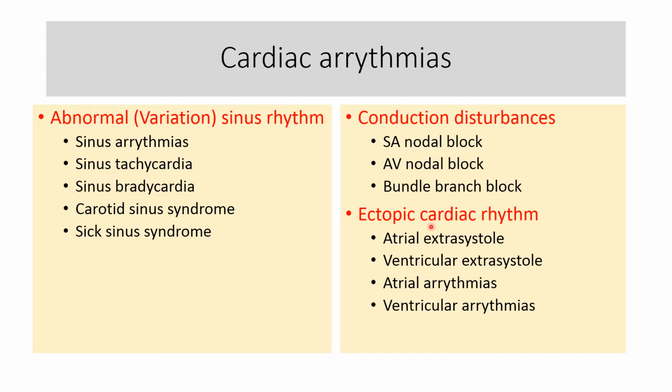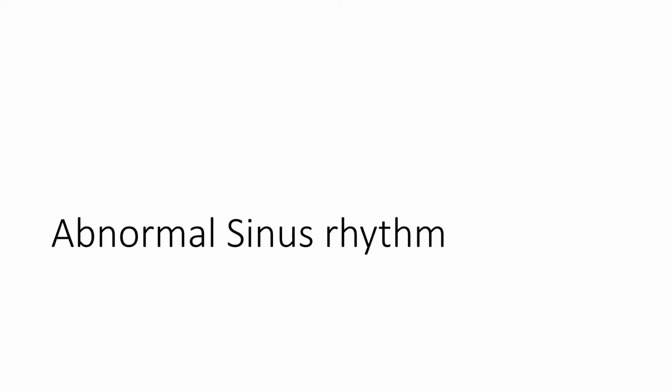Ectopic cardiac rhythm includes atrial extrasystole and the ventricular extrasystole, atrial and the ventricular arrhythmias. Now first of all, let's understand about the abnormality and the variation in the sinus rhythm.